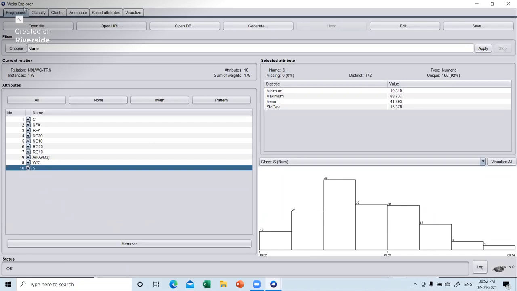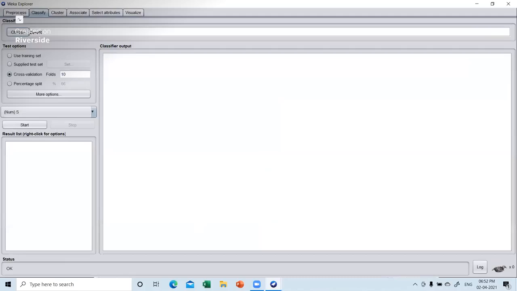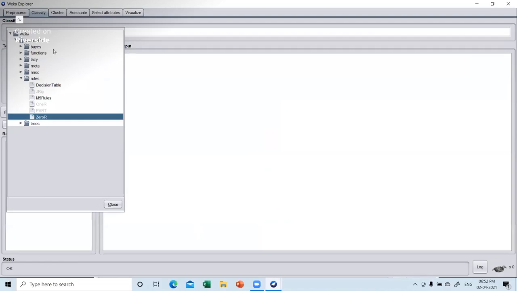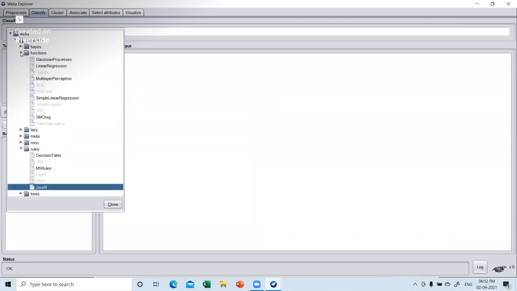Now let us go to the next part. The next part is go to classify, sorry, the next tab, go to choose. When I go to choose, go to functions. I hope it is visible to all. Under functions, you can see multi-layer perceptron. If you try to search it under the name of artificial neural network, you won't get it.